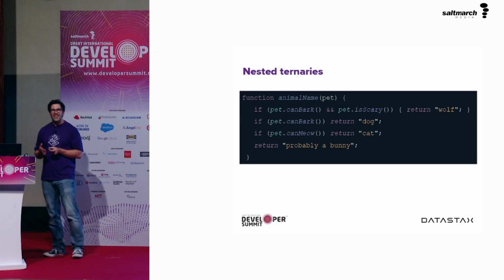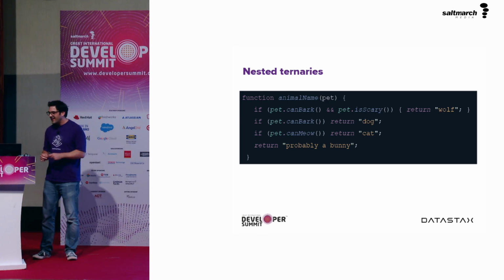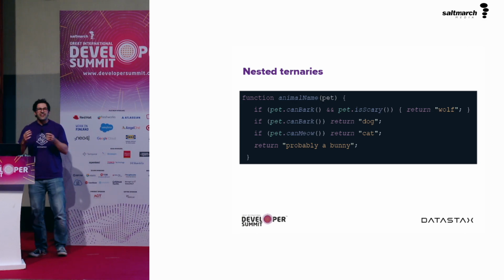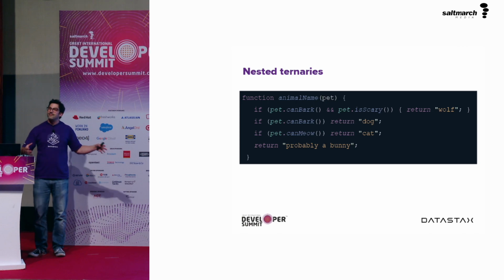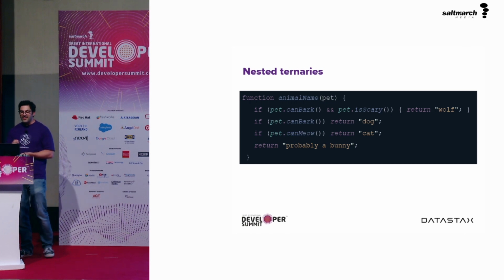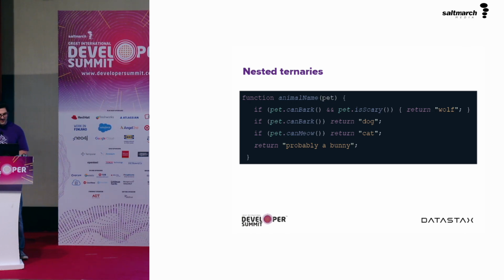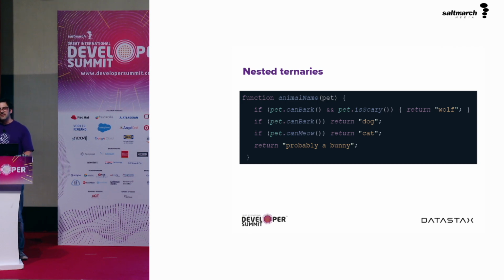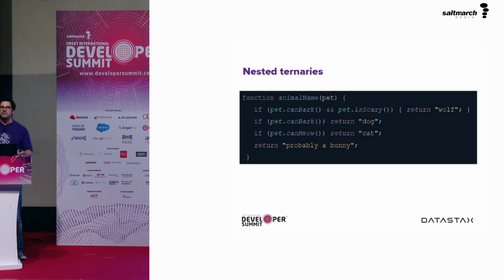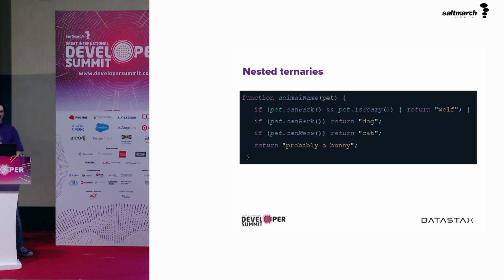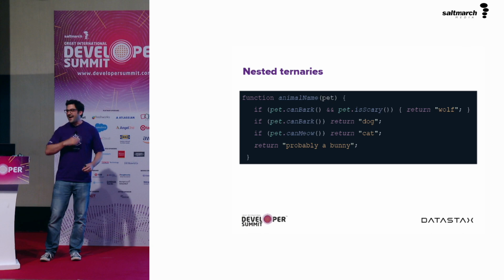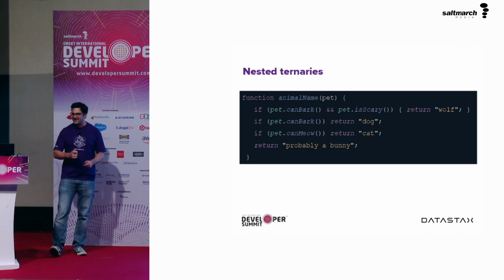We can use some of those things that I've said already as part of this talk. We can change up the conditions and exit early. We can turn it into a function on its own, which means we can test it independently to ensure that this code will always do what we expect it to do. And I think, honestly, this reads much nicer. So in this case, if the pet can bark and the pet is scary, then it's a wolf. Otherwise, we can stop worrying about if it's scary. If the pet can bark, we return dog. If the pet can meow, return cat, otherwise return a bunny. I think that's easier to read, it's easier to test, and we don't have to deal with nested ternaries.